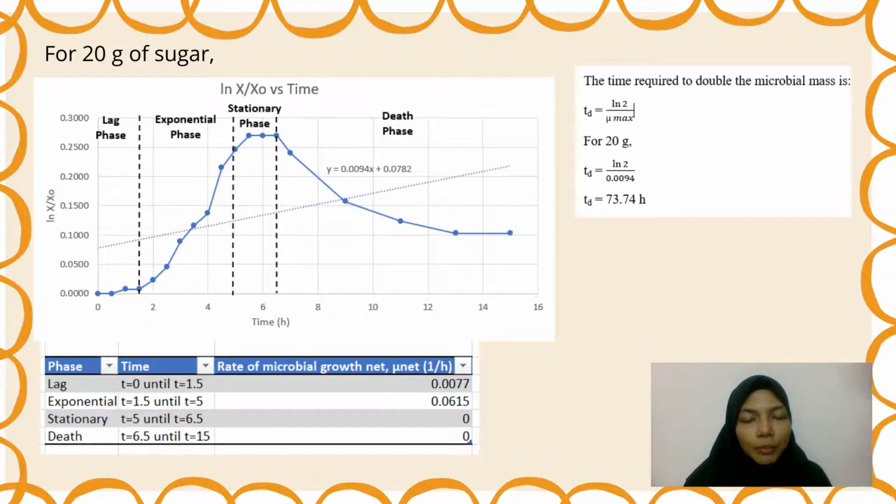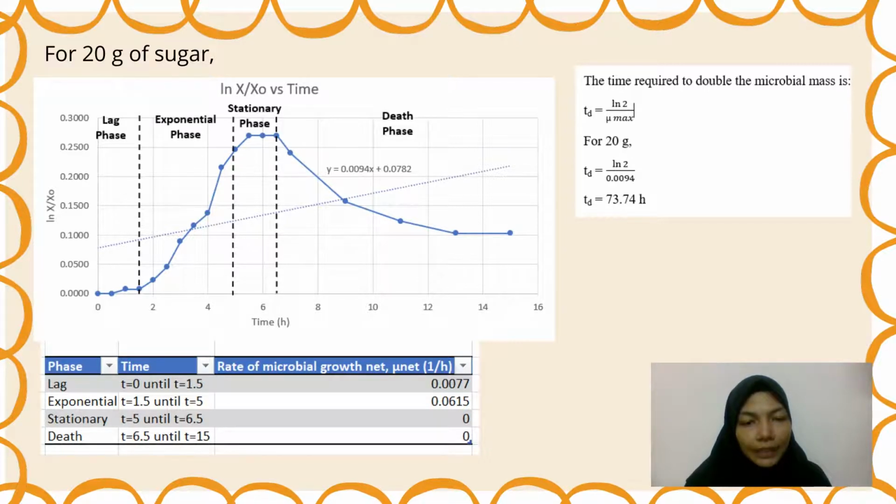Stationary phase happens because there is no cell division in bacteria and the bacterial growth reaches its maximum because of certain limitations such as space and nutrients that are needed for the growth process. The number of cells being produced is equal to the number of dying cells, and the waste from the bacteria also starts to accumulate. And lastly is the death phase.